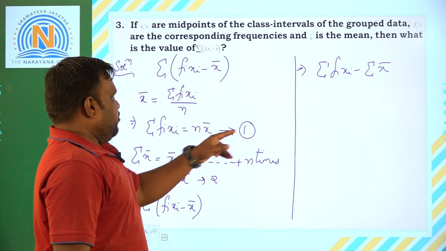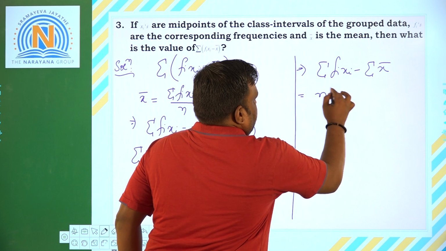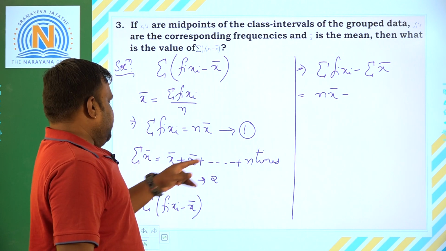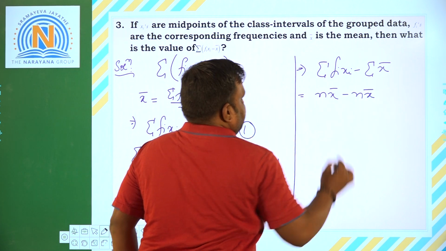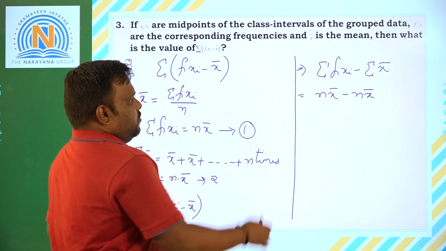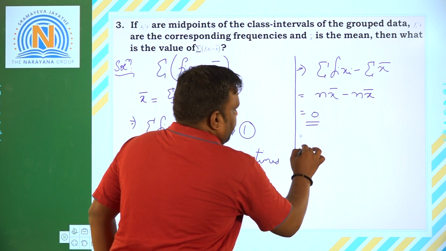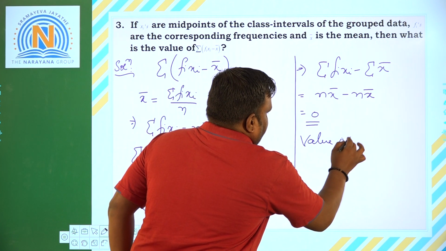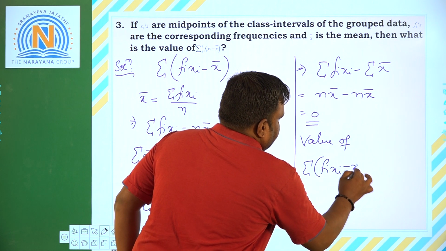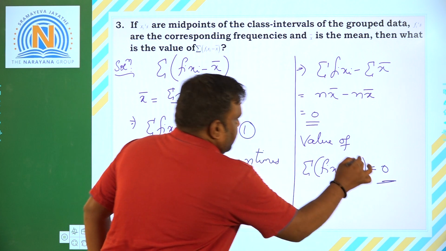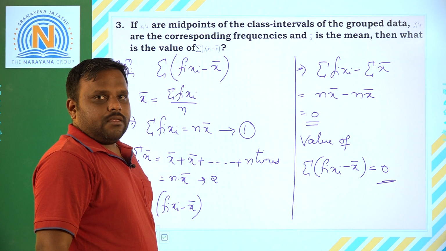According to equation 1, the summation of fi xi is n x bar, minus, according to equation 2, the summation of x bar is n times x bar, so it will be n x bar again. So these two get cancelled, and we are left with 0. Therefore, the value of the summation of fi (xi minus x bar) is nothing but 0. This is what we had to find out. Thank you.